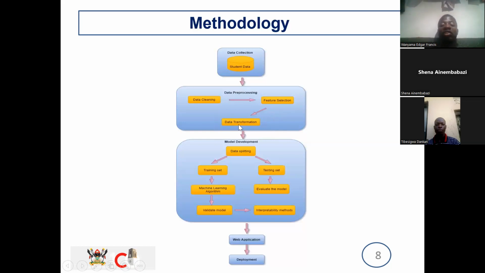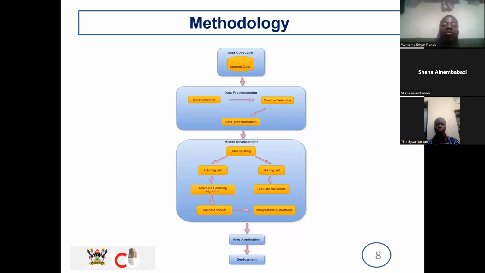Then data transformation. This one includes changing data from one form to another. Our data set will have both numerical data and categorical data. But in order to deal with categorical data, we need to transform it into numerical data by simply encoding it, because it is very easy to deal with when it's in numerical form.